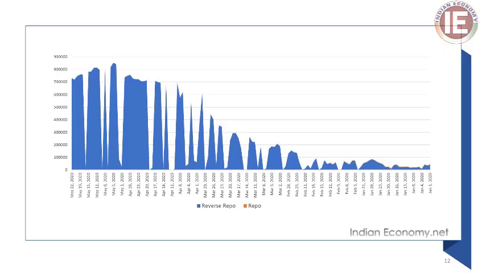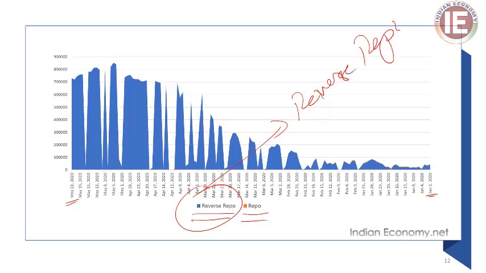Now again we have a diagram. In this diagram we have both reverse repo and repo, and this data is between January 1st 2020 and May 22 2020. That means from the beginning of this calendar year, what is the level of repo? This diagram is dominated by only one color, that is blue, or reverse repo. Can you see any patches of repo, or yellow?